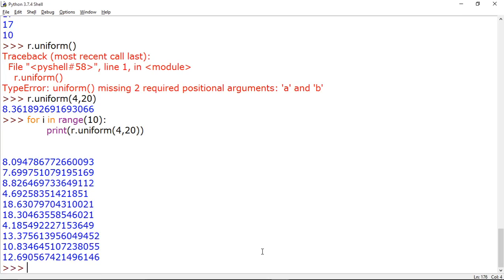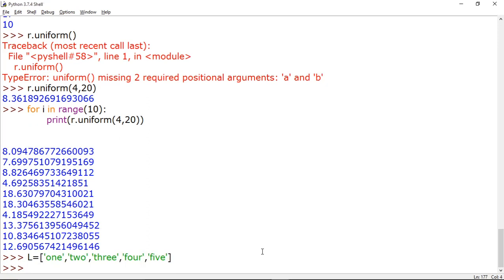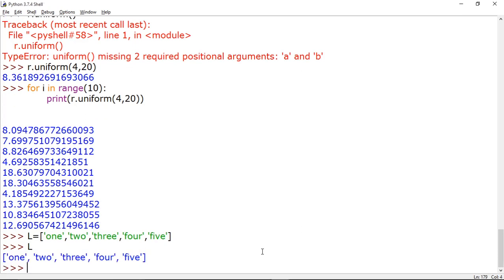Another function in the random library, a very important one, is the choice function. How will that be used? Suppose I have a list in which I have some numbers, 1 2 3 4 5, five different numbers, and now I want to get any one of the values.